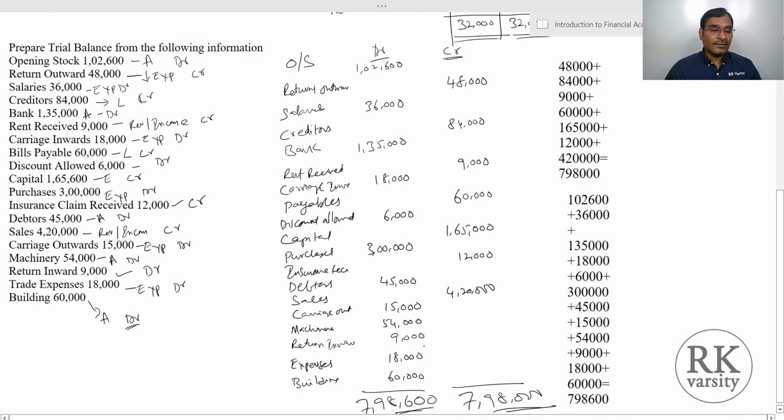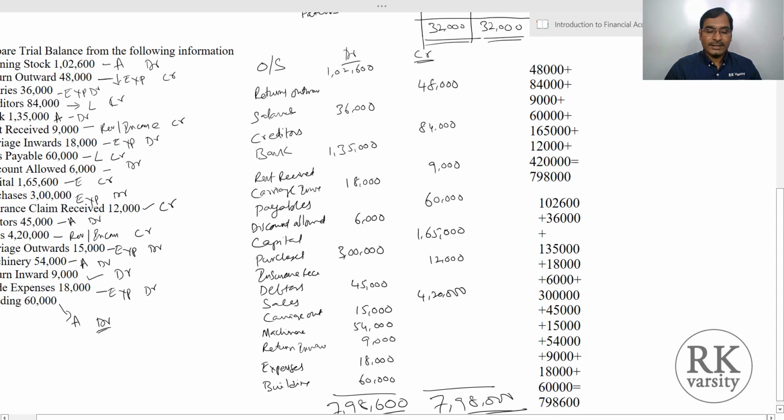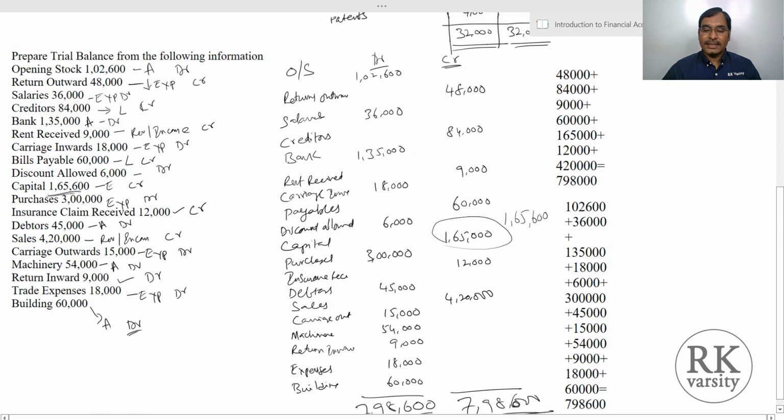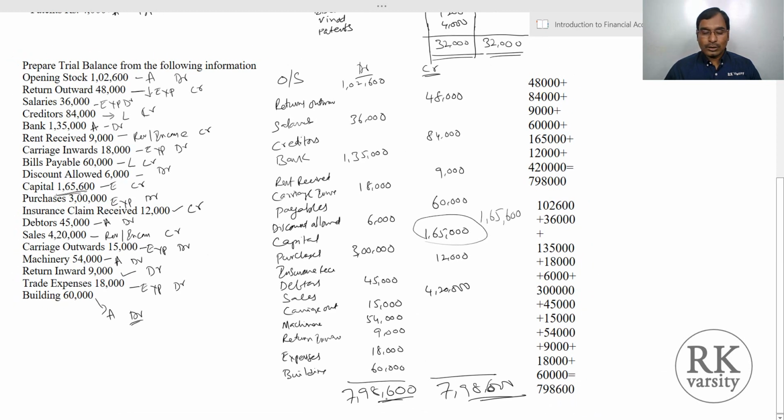So this difference of 600, here we made a mistake. So the capital is 1,65,600, whereas here we considered it as 1,65,000. So this is an error that we made. So this is 1,65,600. So if you add 600 here, then this becomes 7,98,600. So on both the sides we have the same value, that is 7,98,600 and 7,98,600. Now our trial balance is balanced.